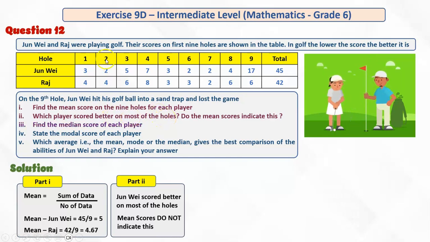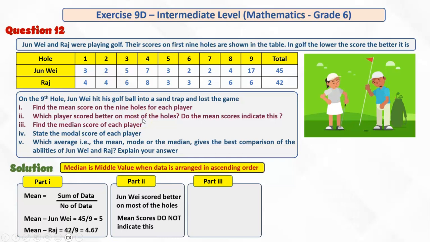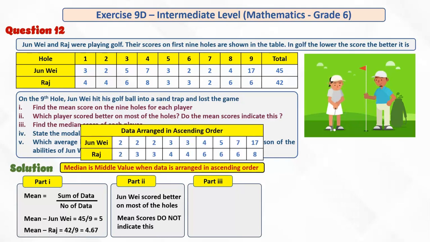Coming over to part 3, we have to find the median score of each player, and we know that median is the middle value when the data is arranged in ascending order. Is this data arranged in ascending order? No, it is not. The first thing we need to do is to arrange this data into ascending order, and here is the data. These scores have been arranged in ascending order. What is ascending order? Starting from the lowest value, which is 2, and going upwards: 3, 4, 5, 7, and finally 17. And similarly for Raj: 2, 3, 3, 4, 4, 6, 6, 6, and 8. And now we find the middle values.